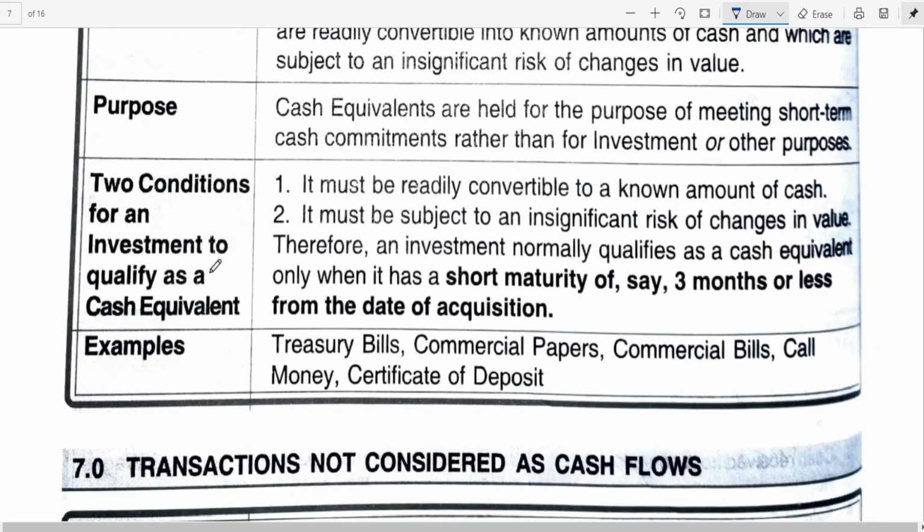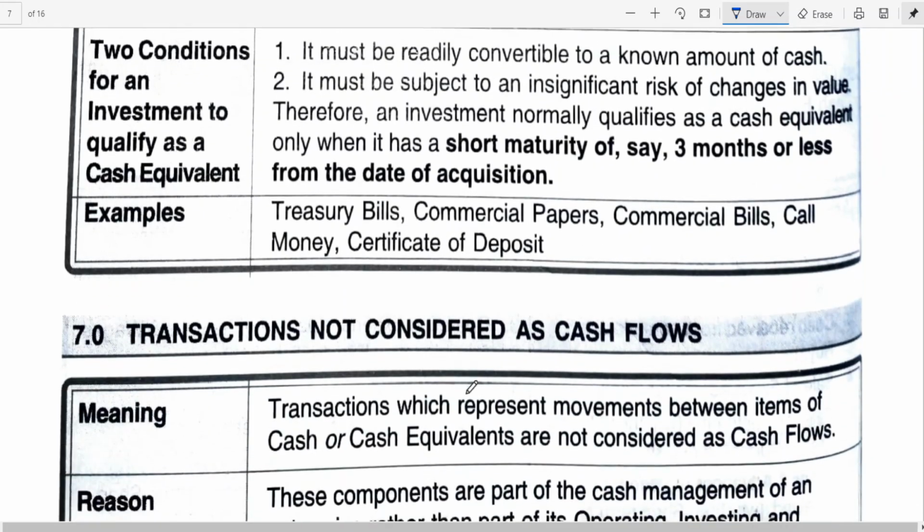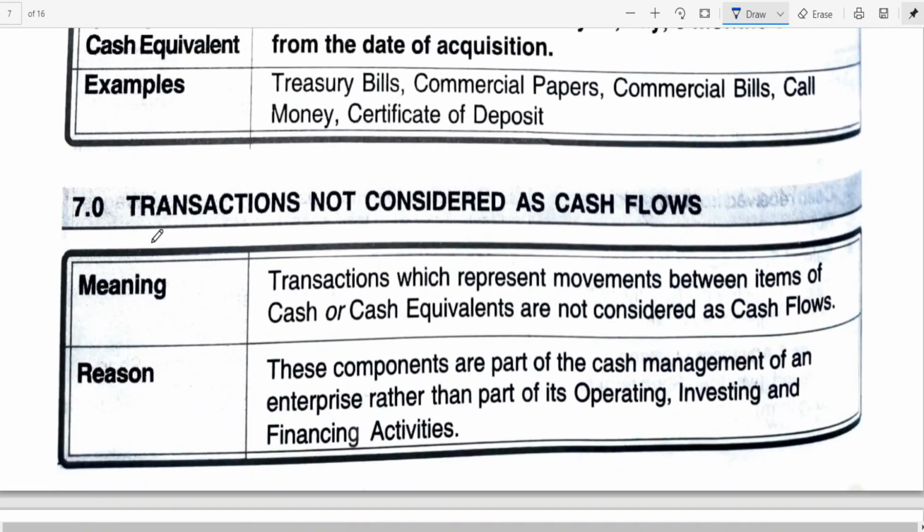Two conditions for an investment to qualify as a cash equivalent. It must be readily convertible to a known amount of cash. It must be subject to an insignificant risk of change in value. Therefore, an investment normally qualifies as a cash equivalent only when it has a short maturity of, say, 3 months or less from the date of acquisition. Examples here are treasury bills, commercial papers, commercial bills, call money, certificate of deposit, etc.